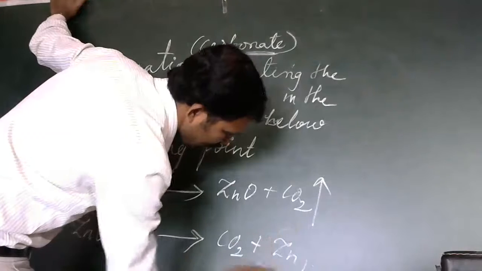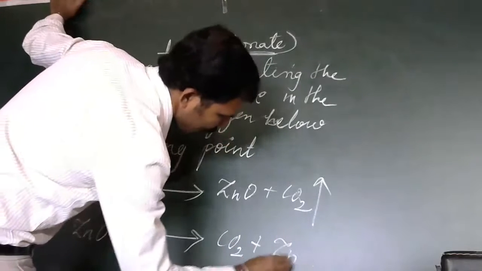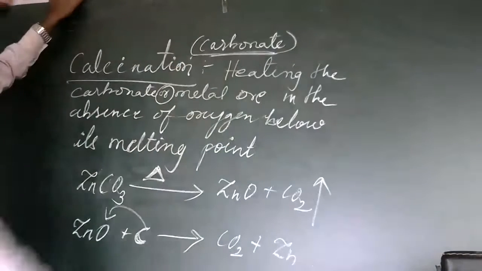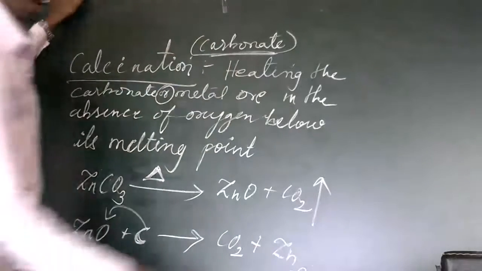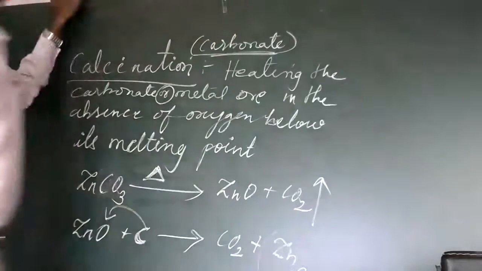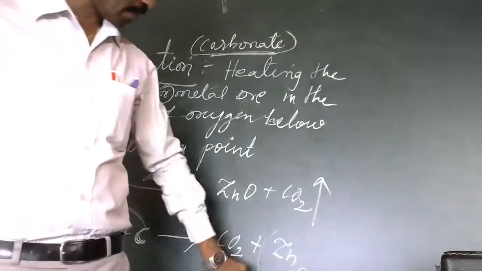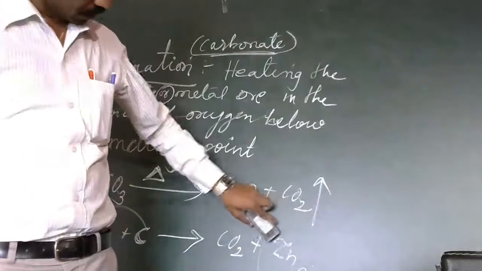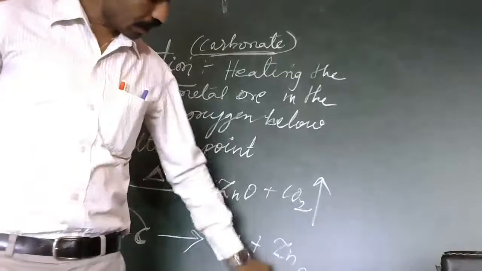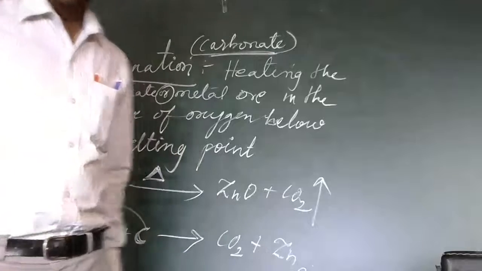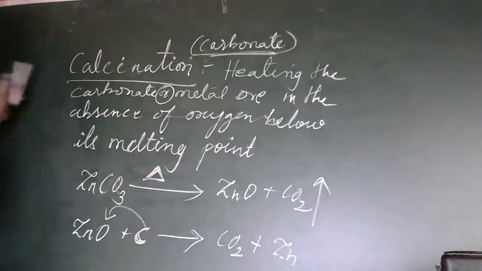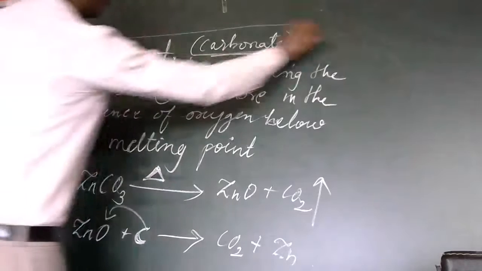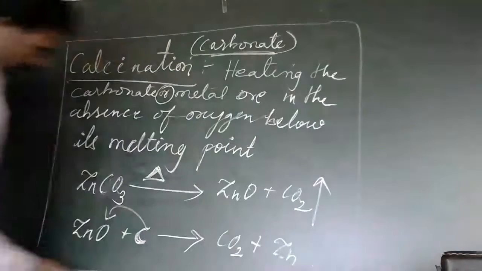So here, see, we get zinc. Zinc is monoatomic. That's why we don't write it like Zn2, or H2. Some of you have the habit of writing like this. Avoid this. Metals are not diatomic. Metals we always represent in monoatomic state. Zn2 cannot be written here. So this is called calcination. I hope you are getting my point.